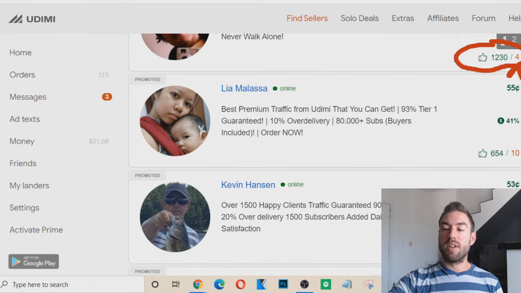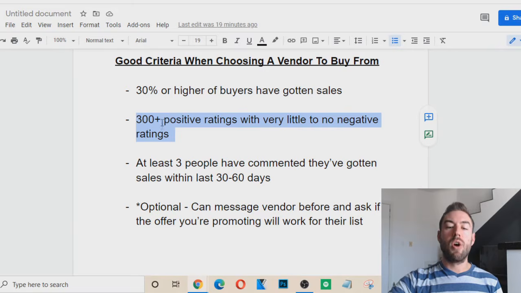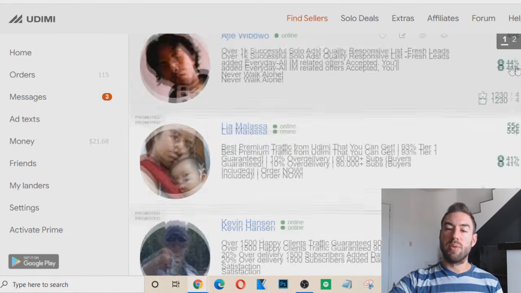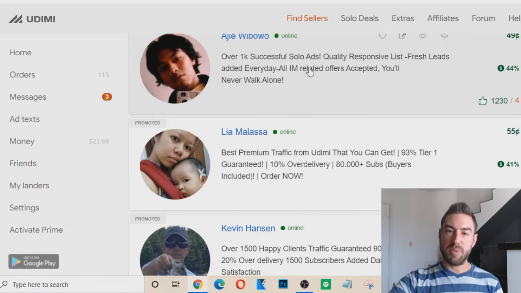Now, as you can see right here, I say with little to no negative ratings. Now, if a person has a high amount of ratings like this person, they're probably going to have a few negative. That ratio is pretty good, and I would highly consider purchasing from this person. There are a few more pieces of criteria I would run them through, but that's really good.